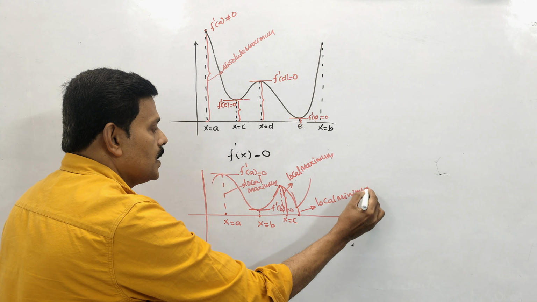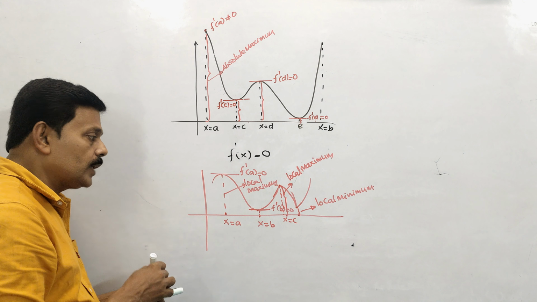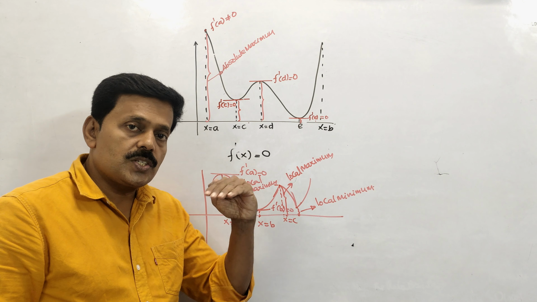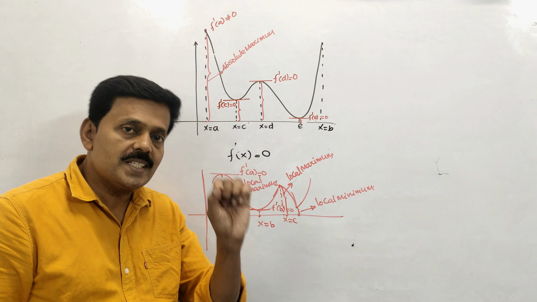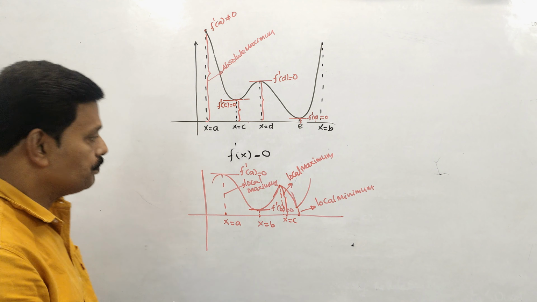So local maximum or minimum will be obtained only at those points where the function is not differentiable or the derivative of the function at that point is 0. These are the two conditions. And here, this local maximum can even be called absolute maximum. And this minimum, which is smaller than this one, is called local minimum, and at the same time you can call it absolute minimum also. So this is the way, by looking at the graph, we identify whether maximum or minimum is available or not.